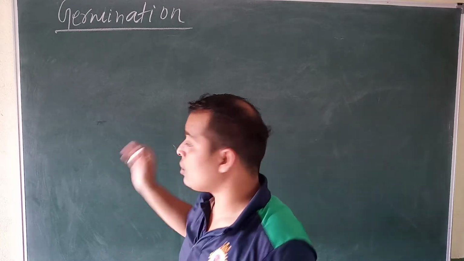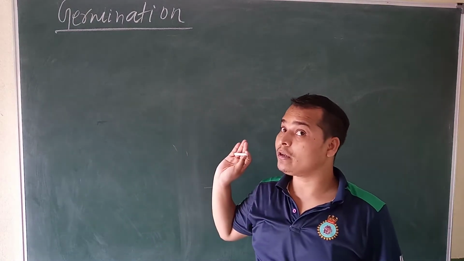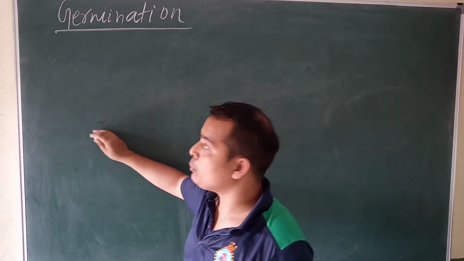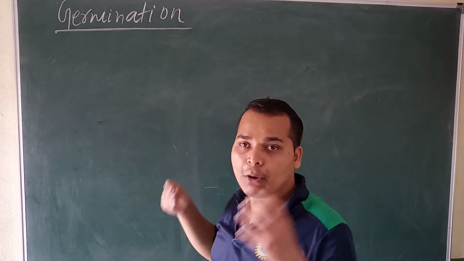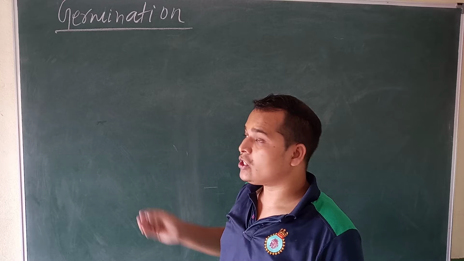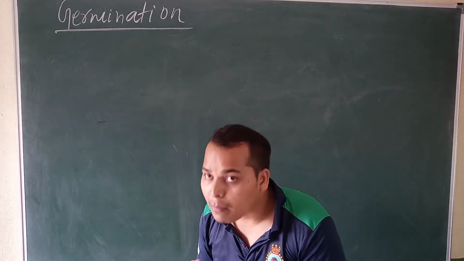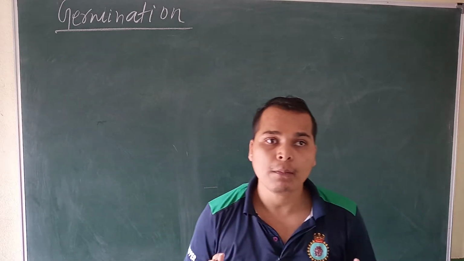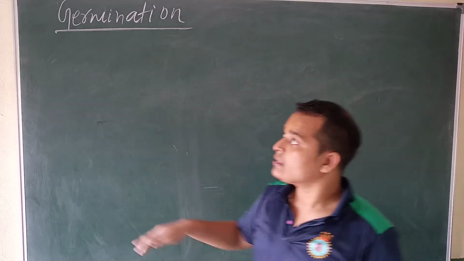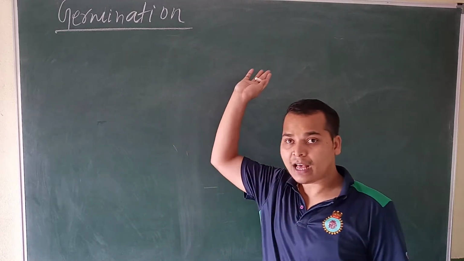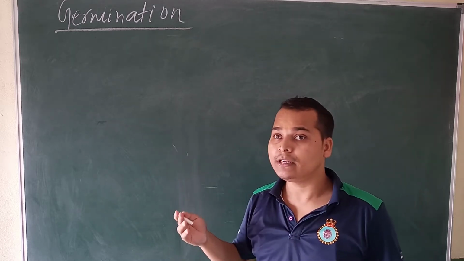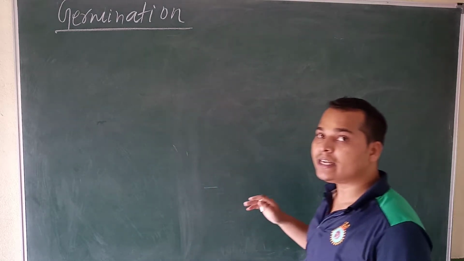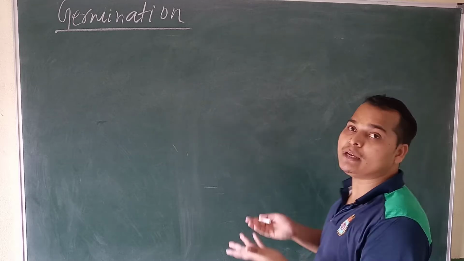So first, how does a seed grow into a plant? What will happen first? We put a seed on the ground, then we provide water and soil. Then the seed grows into a small plant. The seed changes into a plant. The process of developing a seed into a seedling, a plant, is called germination.